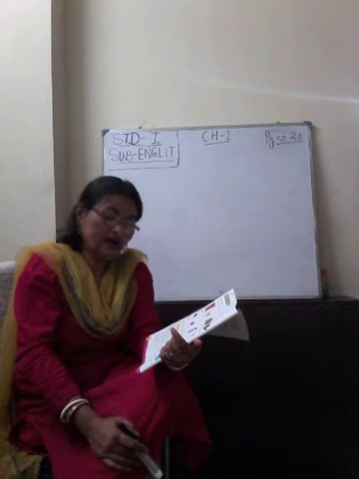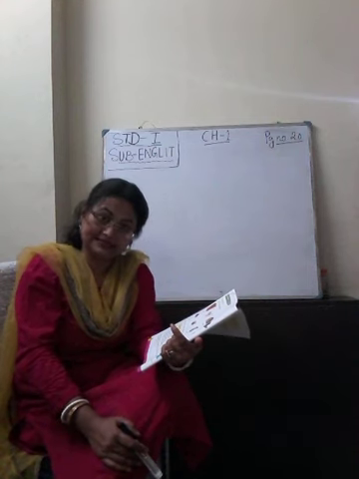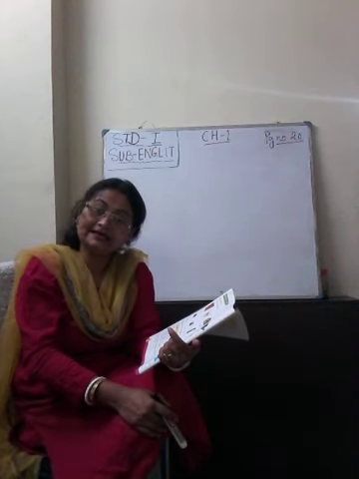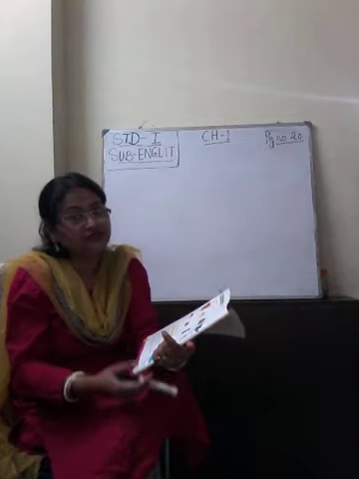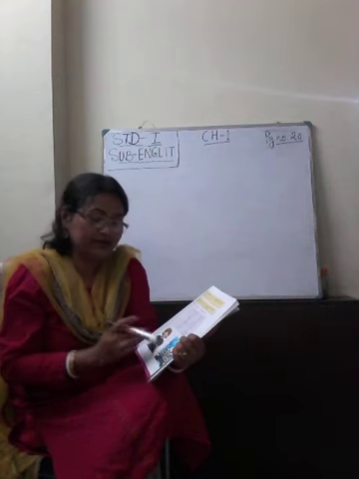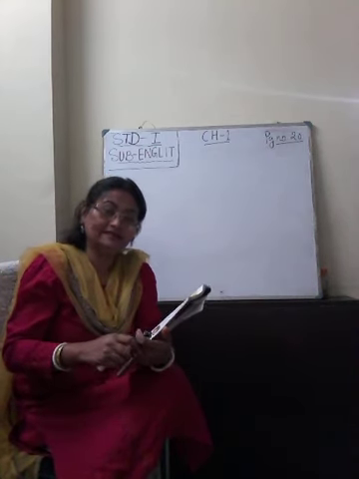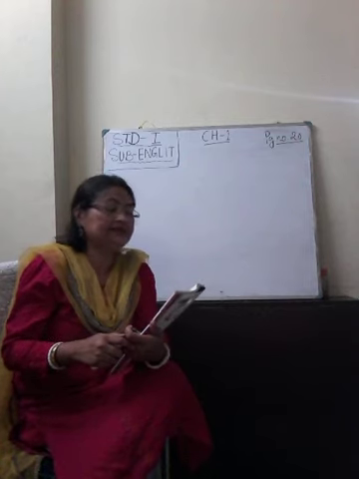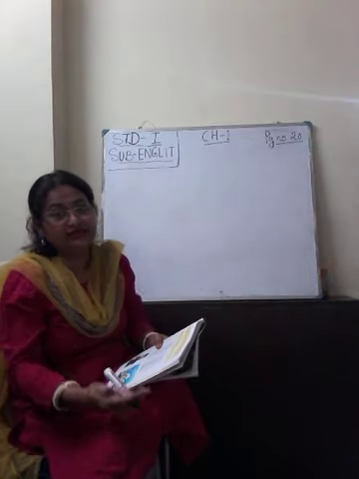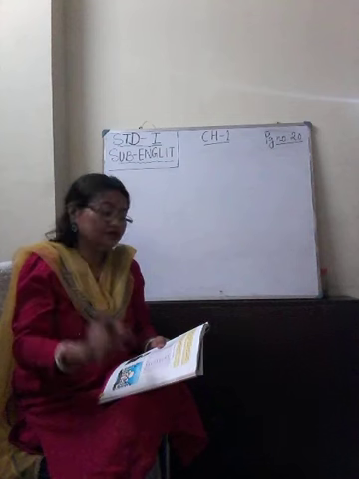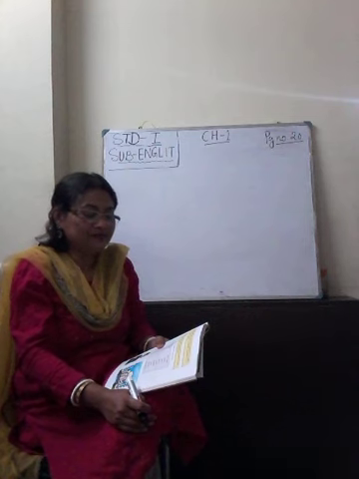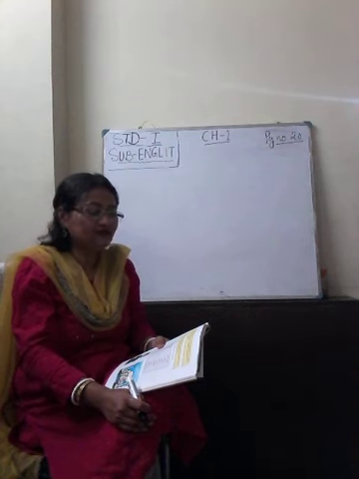Now see children, there are two types of naming words. One is common names while the others are exact names. So some naming words are common names and some are exact names. I'll tell this to you. Turn the page, we'll move to page number 21. Now see, common names are the names of people, animals, places and things in general. So when we talk about some places, animals, people in general, which is common, it is known as common names. Common names don't begin with a capital letter unless it is the first word of the sentence.